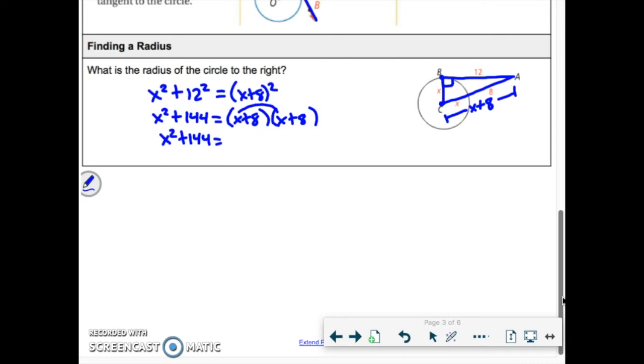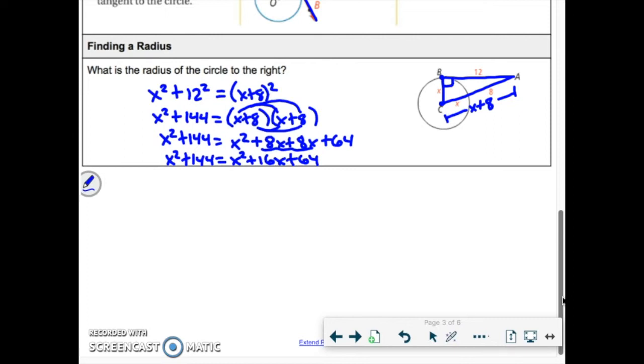So first times first is x squared. Then you have your outsides, 8 times x. Then you have your insides, another 8 times x. Then you have your last, 8 times 8, 64. Okay, so we're getting there. We're almost there. All right, what we need to do now is combine a couple like terms. We have 2 8x's here in the middle that are just going to make 16x. And then we have something to solve here.